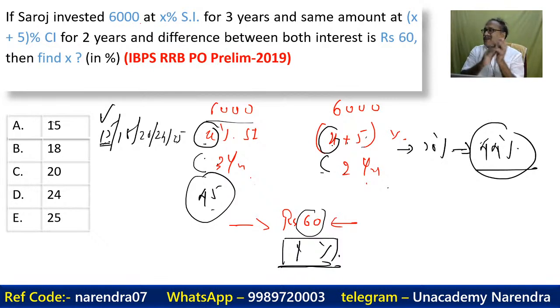But I really appreciate Sutirtha and Anjali's effort. Right or wrong, leave it. Over a period of time, we are going to handle this properly. Every question we answer will be right. Don't bother about it. But you can see that it is IBPS RRB PO prelims of 2019. So how indirect the question was?